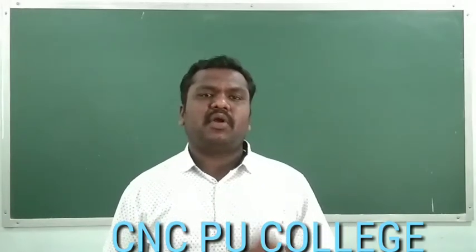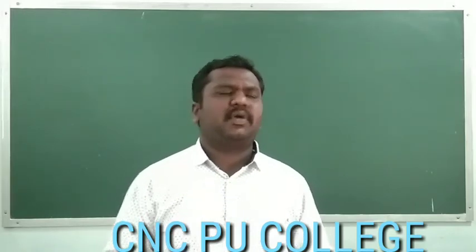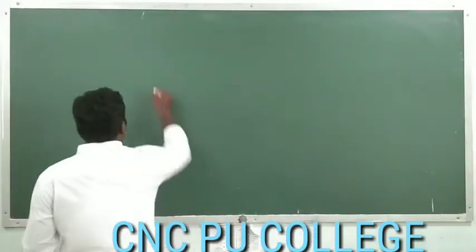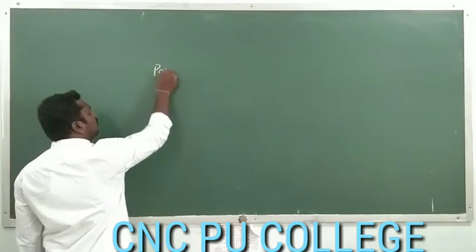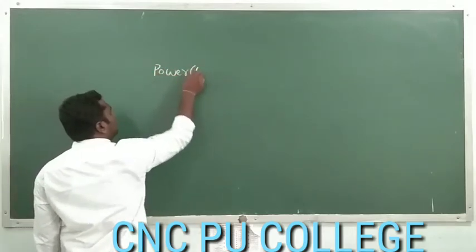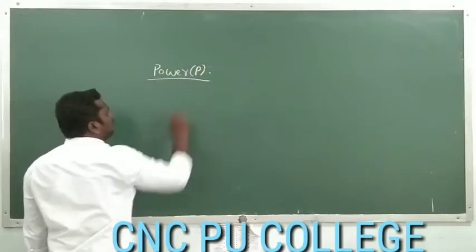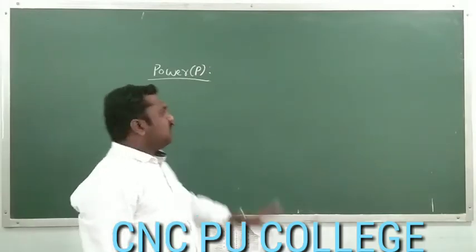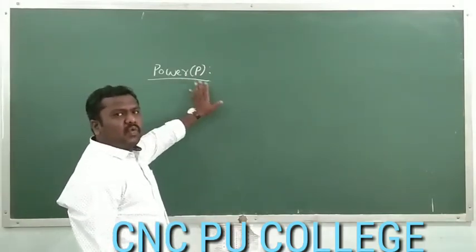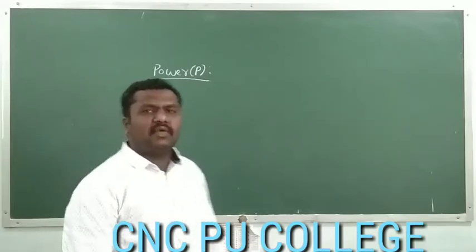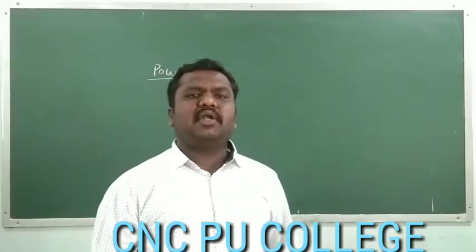That decides the power of a person. So it is very simple. We can define power, symbolically written with the letter P, as the time rate of work done.